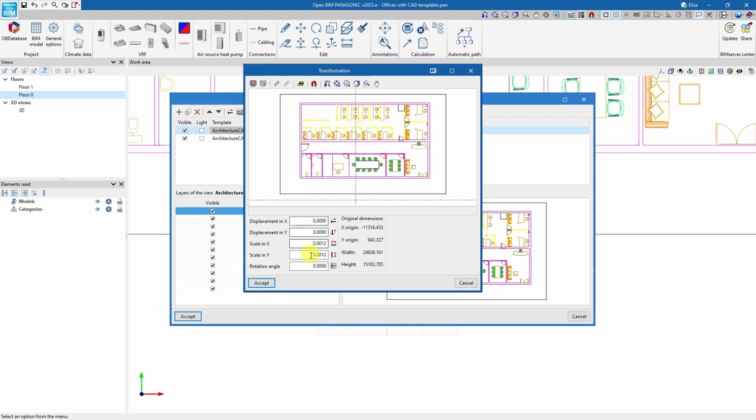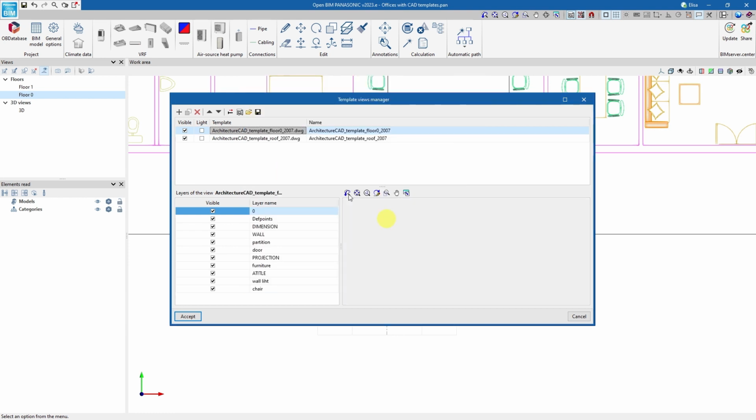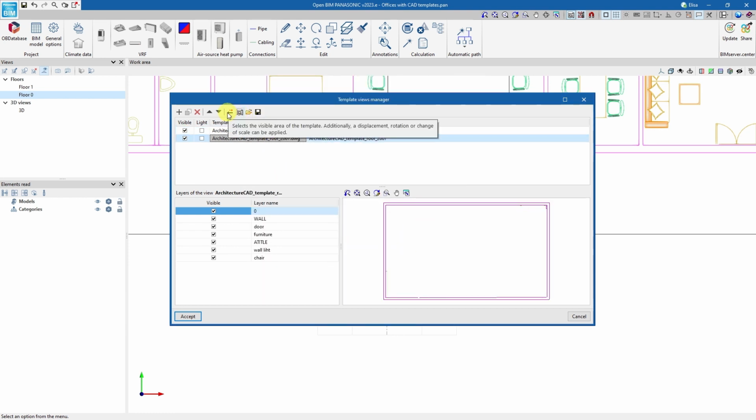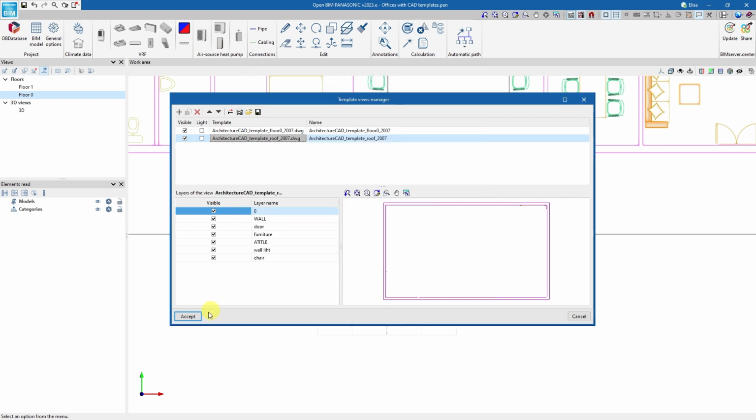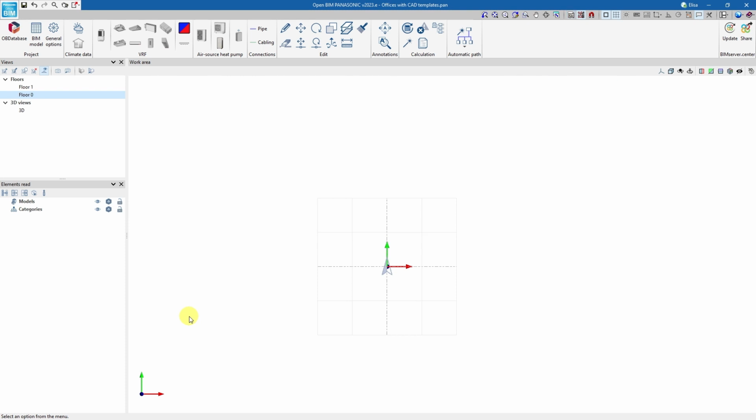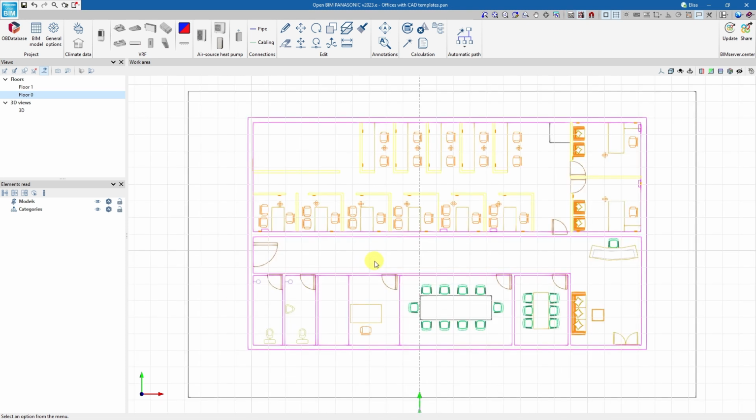Once we know the scale, 0.0012 in our example, it can be applied to the rest of the imported templates. If the building plan disappears when it is accepted, it can be located and centered by double-clicking with the mouse wheel on the work area.